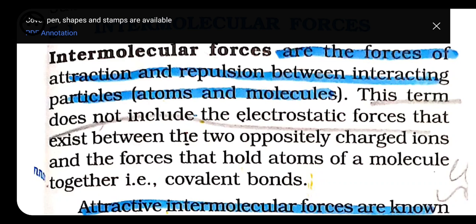Intermolecular forces exist in all states of matter and are responsible for many structural features and physical properties of matter. They influence the chemical property of the substance. These are weak forces as compared to the electrostatic and the covalent force. Intermolecular force arises due to the type of interaction.